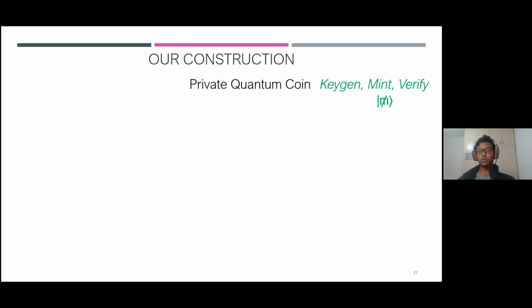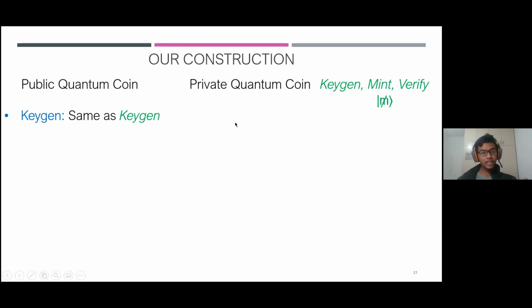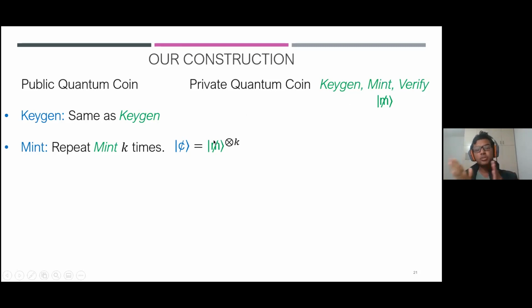Suppose you have a private quantum coin construction with keygen, mint, and verify, and say here mil represents one private quantum coin. Then the public quantum coin construction goes as follows. The keygen is the same as the private keygen, and mint is basically repeating the private mint k times. So a public coin, represented here as a cent, is basically k copies of mil. This is to give the analogy between cents and mils. As you might be aware, in various countries, a mil is like 1/10 of a cent. And even though they are not used in transactions directly by the users, they do exist behind the scenes.